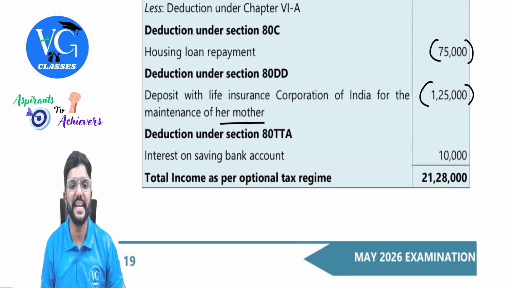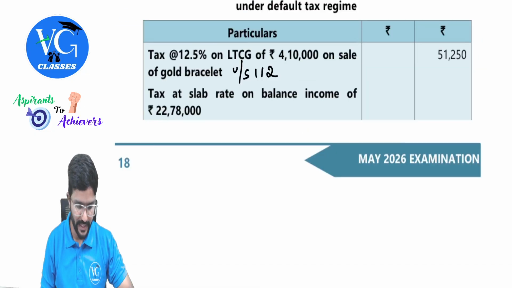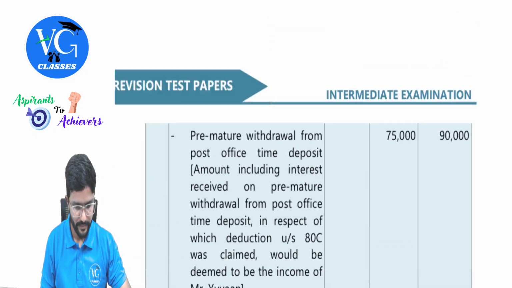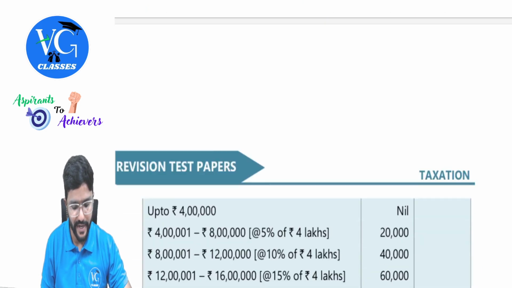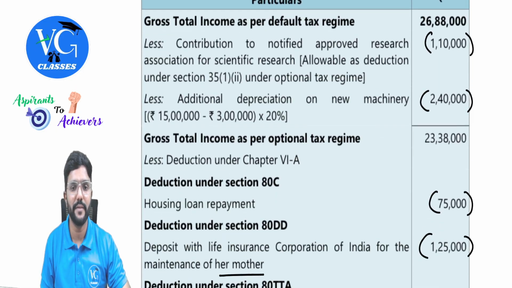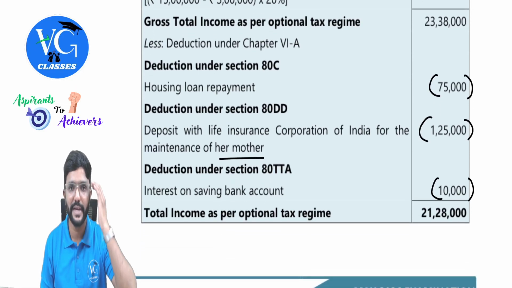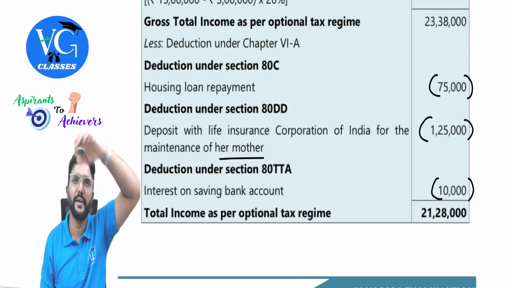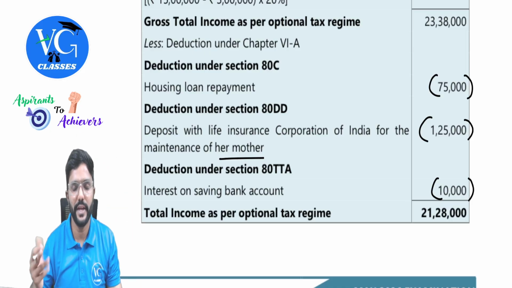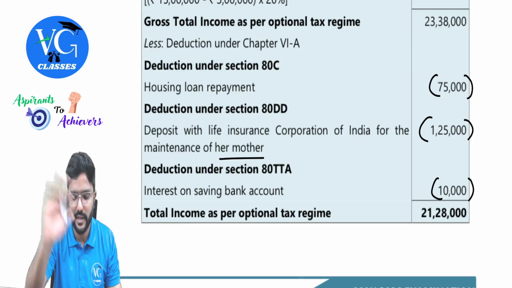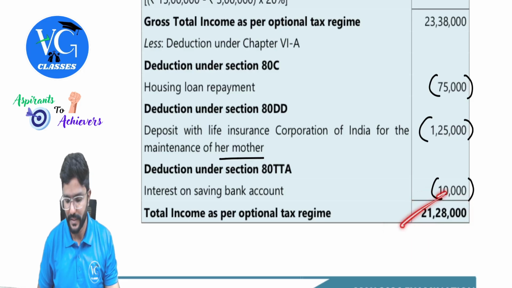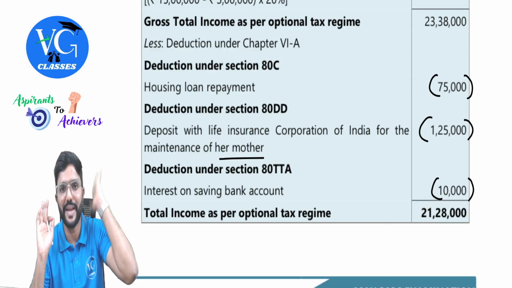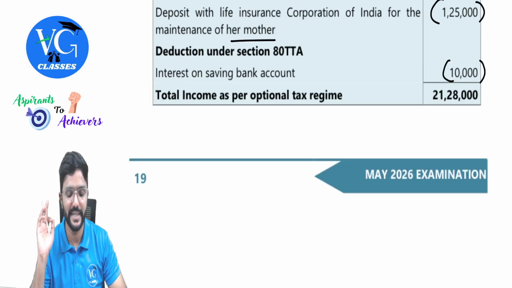But maximum deduction under section 80TTA is 10,000, guys. And I guess it is savings. Just a minute, I will just cross check. It is savings interest. Yeah, savings bank account. So 80TTA deduction. But 80TTB is available only for senior citizens. Please be careful, guys. But that is for deduction on interest on any deposits, including FD, RD and all. Okay. But anyway, in this question, not applicable. Total income as per optional regime is 21,28,000. Here also there is one special item, that is long-term capital gains. So while calculating tax, first calculate tax on special income.